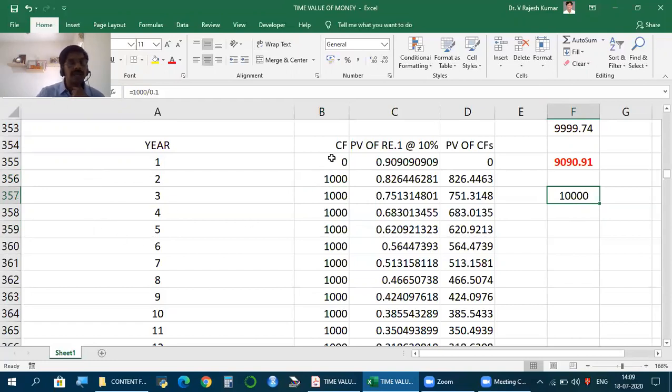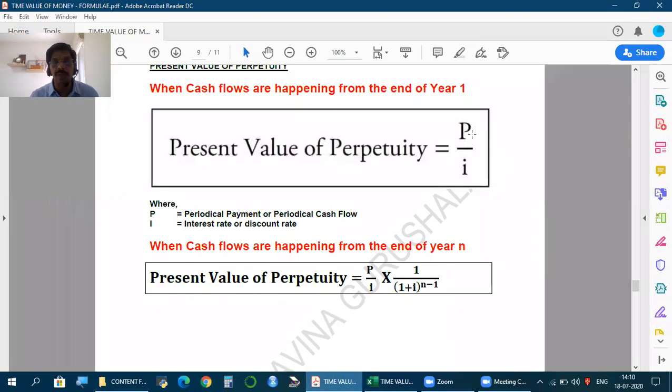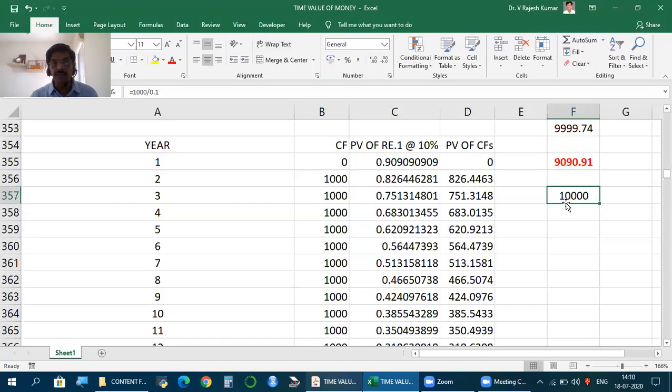Earlier, when it was from the first year onwards, the beginning of the first year meant today, period 0. But here, the present value you get is at the beginning of the second year, which is nothing but the end of the first year. So this 10,000 is the present value not today, but at the end of the first year.